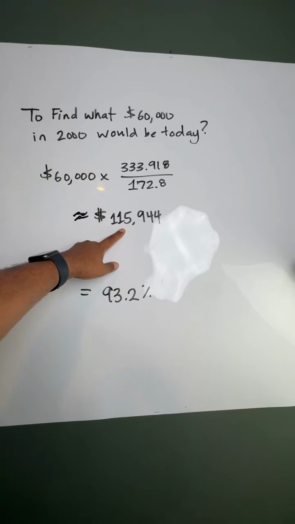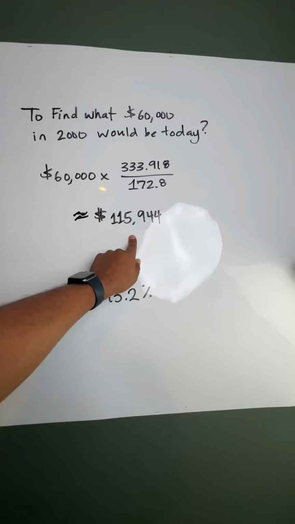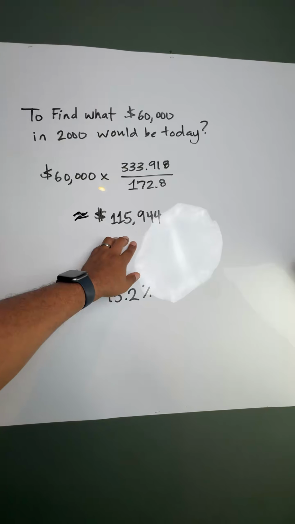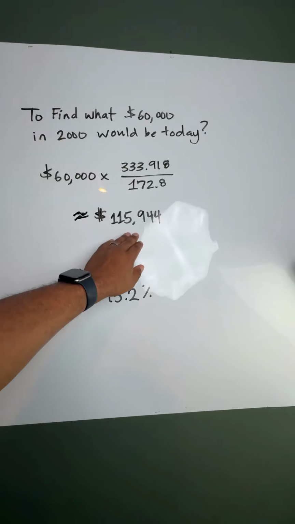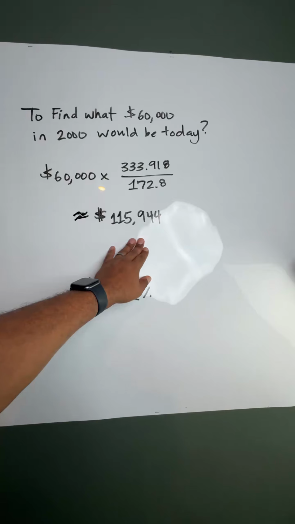So somebody who made $60,000 in 2000 would need to be making approximately $116,000 today to maintain comparable purchasing power. And that's the difference between nominal income and real income.